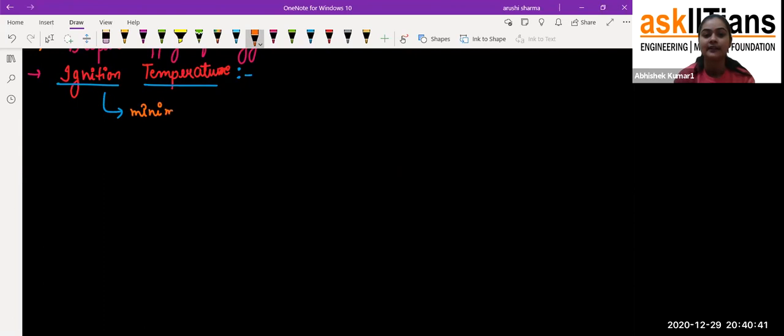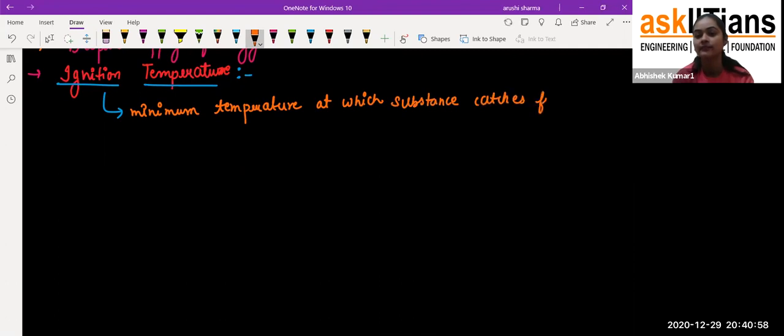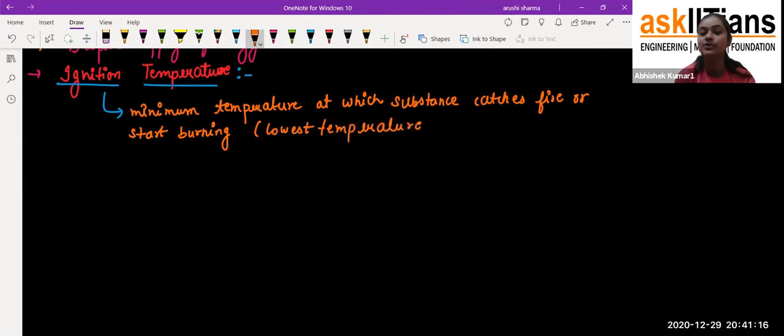It is the minimum temperature at which a substance catches fire, or starts burning. Or you can say that it is the lowest temperature at which the substance is going to start burning, or is going to catch fire.